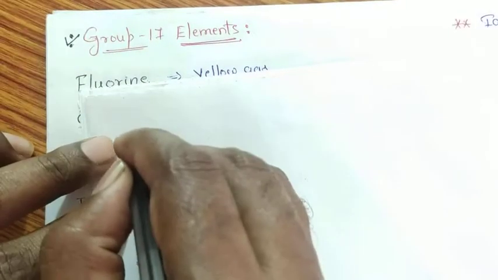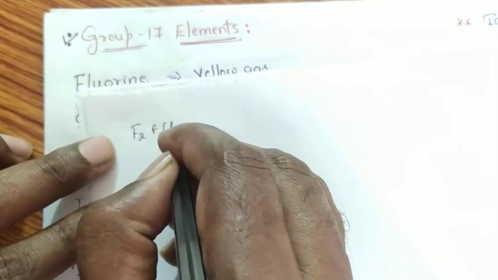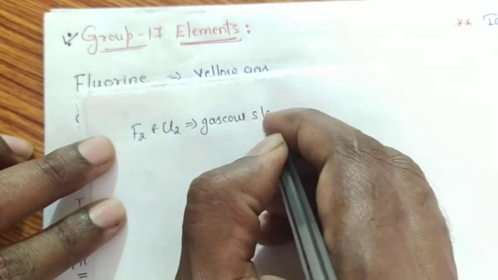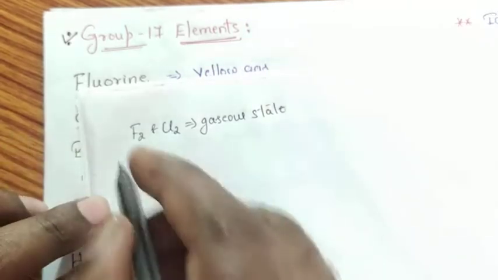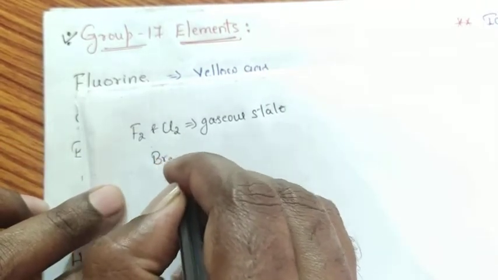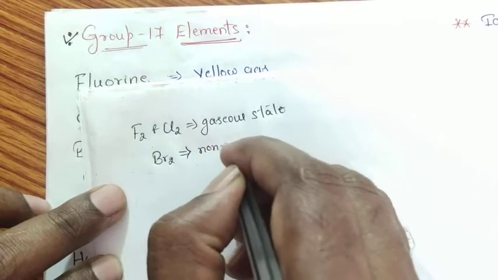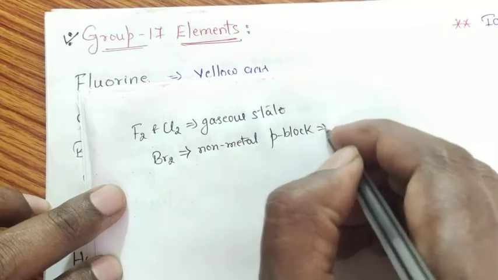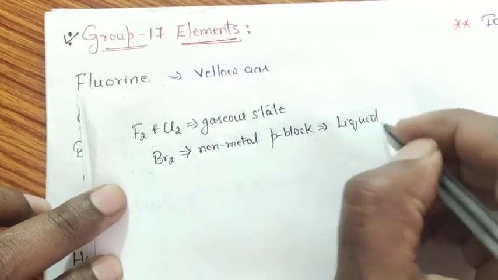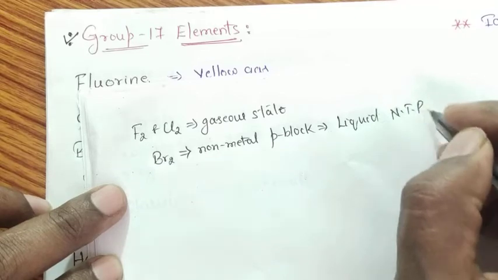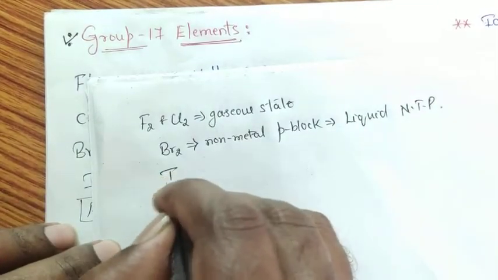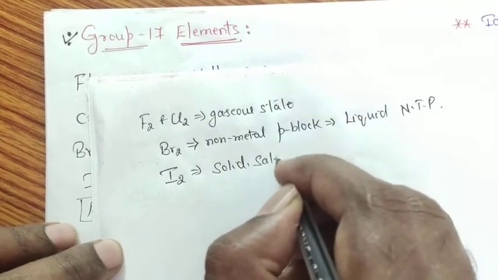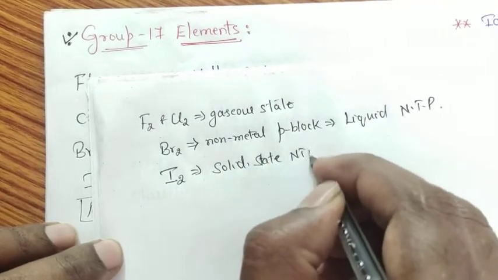Out of these 4, fluorine and chlorine both exist in gaseous state. These two elements exist in gaseous state. Whereas coming to bromine, it is the only non-metal in the p block which exists in liquid state at normal room temperature and pressure. Iodine is the only non-metal which exists in solid state at normal room temperature and pressure.